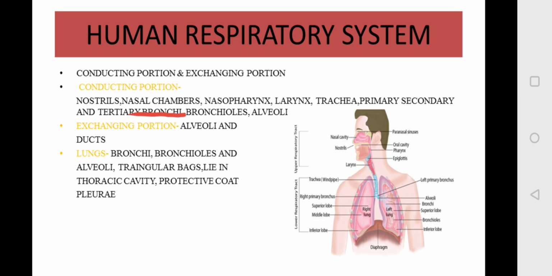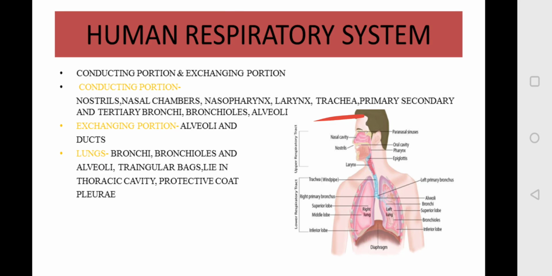You see this diagram. These are your nostrils opening, and then we have a nasal cavity, also known as nasal chamber, and then the nasal cavity opens into a nasopharynx. Nasopharynx is a part of your pharynx. It is the upper part of your pharynx. Then we have a voice box called larynx. Here we have a voice box from where we can produce our sound.